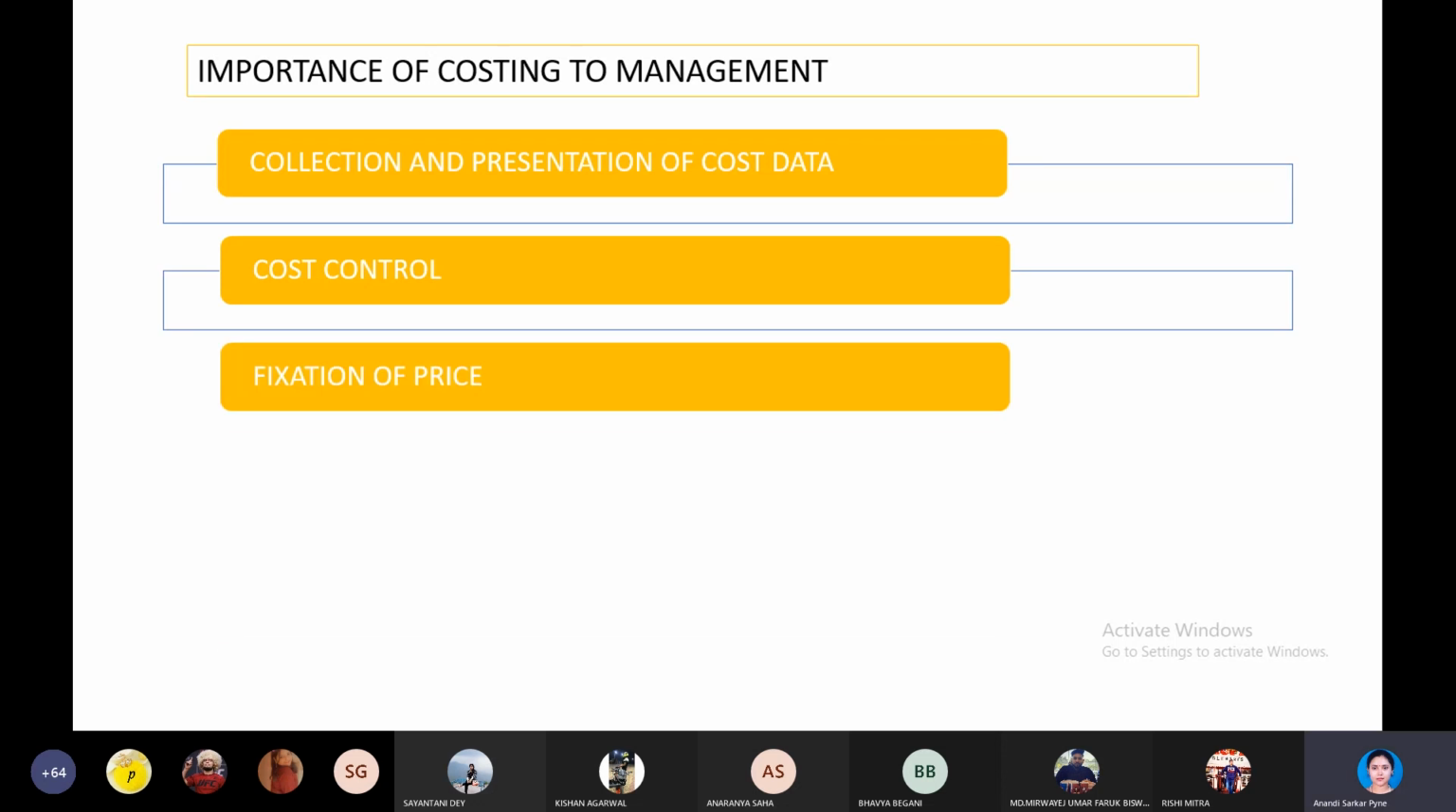Fixation of price, again a decision making issue. Management deals with decision making only. So first of all, management needs information to make decisions. So costing techniques help in collection and presentation of cost data. Management deals with decision making and exerting control. Costing helps in cost control. And third is fixation of price.